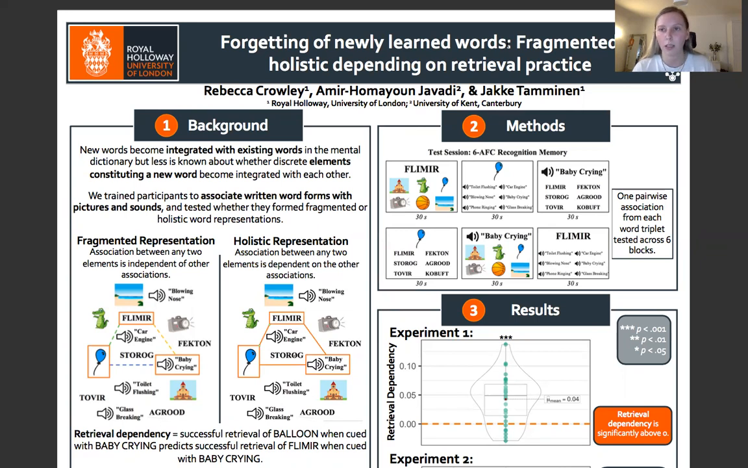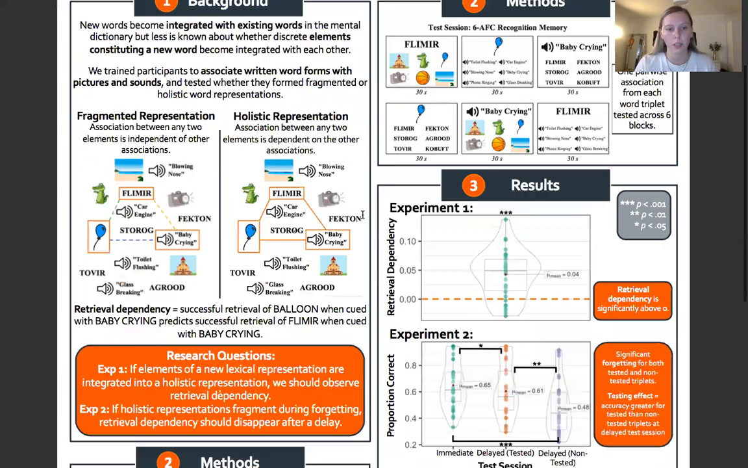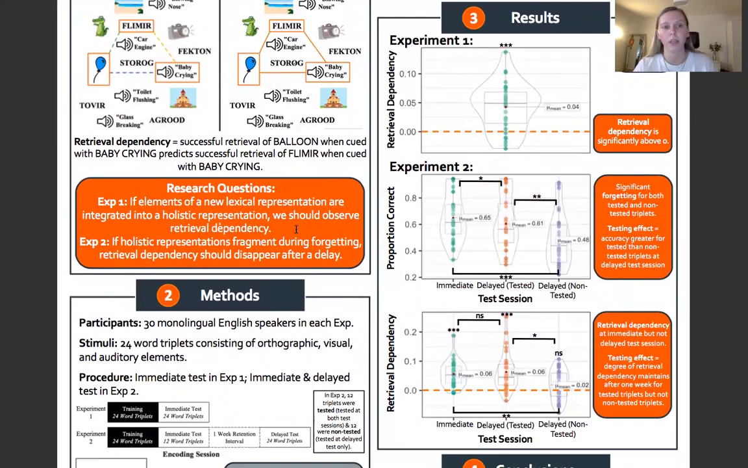Crucially, retrieval dependency is a behavioral measure which tells us if a group of elements have formed a holistic representation. So if retrieval dependency is significantly above 0, that tells us that our word triplets have formed a holistic representation. So therefore, the aim of experiment 1 was to see whether retrieval dependency emerged immediately after encoding. And the aim of experiment 2 was to see how retrieval dependency unfolded over the course of 1 week of forgetting.